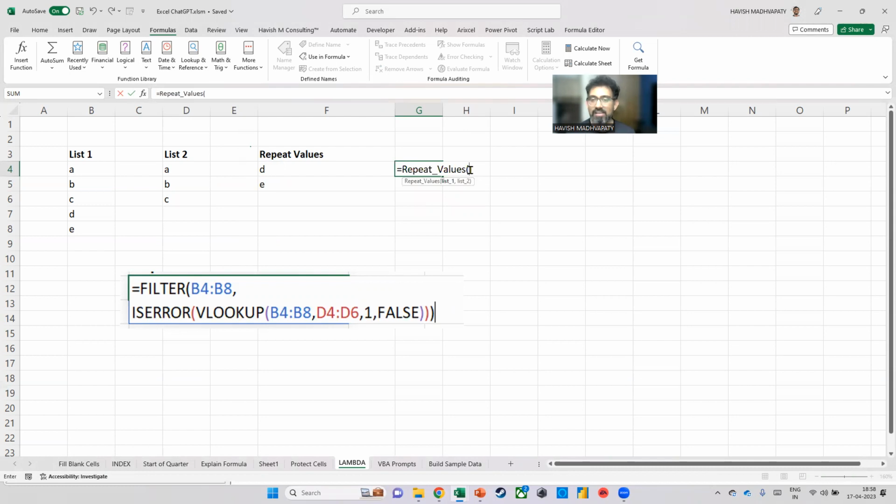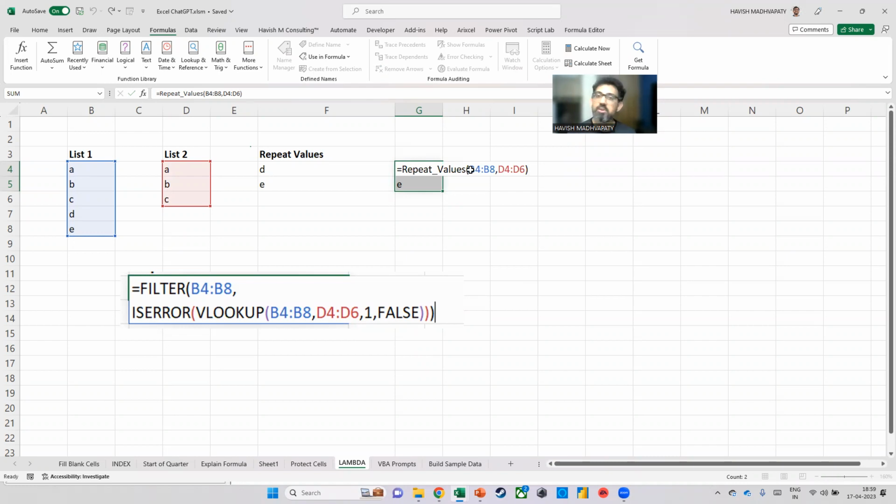How amazing is that? And now the end user doesn't have to write this filter, is error, VLOOKUP, all of that. They just have to say, okay, here's my list 1, comma, here's my list 2. And how brilliant is this? It actually tells you the repeat values. Those of you who already work in the corporate, I'm sure you can connect to this and figure out how many times we have to do this reconciliation. It's not like rocket science, but it does take a lot of time, especially with larger data sets, right?